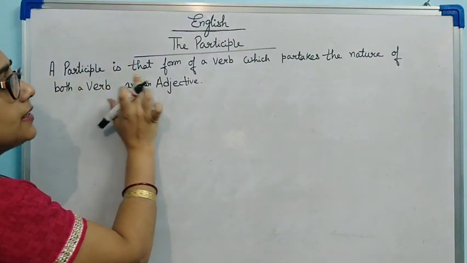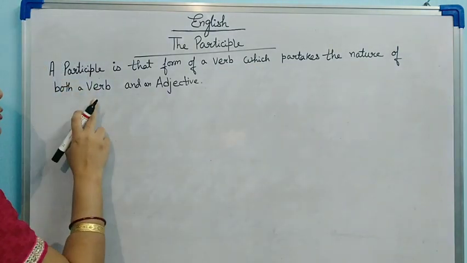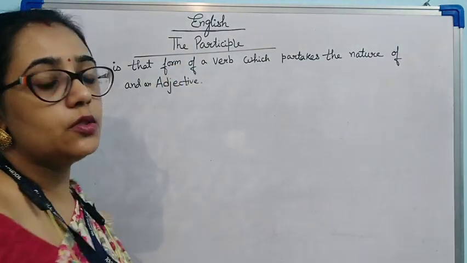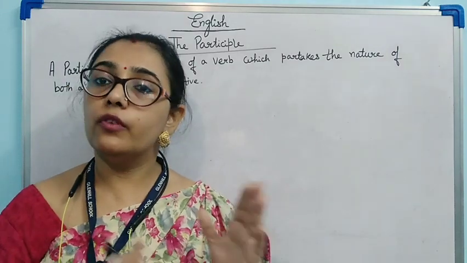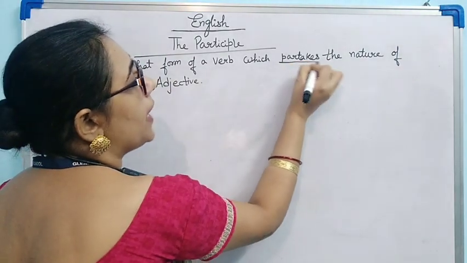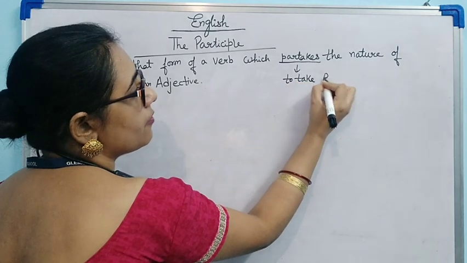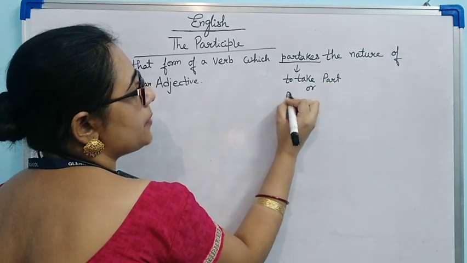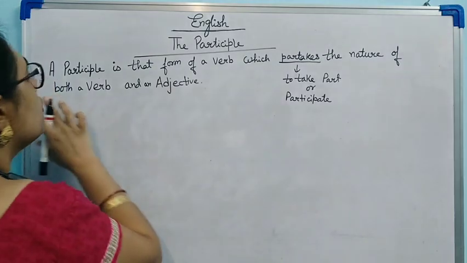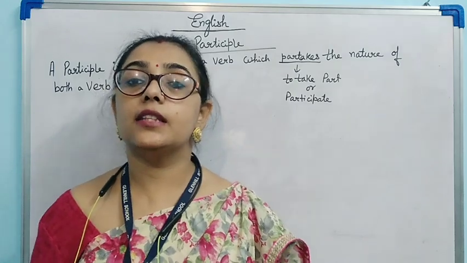A participle is that form of a verb which partakes the nature of both a verb and an adjective. This is the definition of participle. That means one word which acts as a verb and also as an adjective. Okay. Now, what is the meaning of partakes? Partakes means to take part, or you can say participate. So a participle is that form of verb which acts as a verb and also as an adjective.